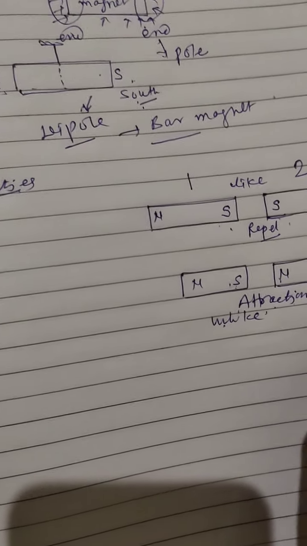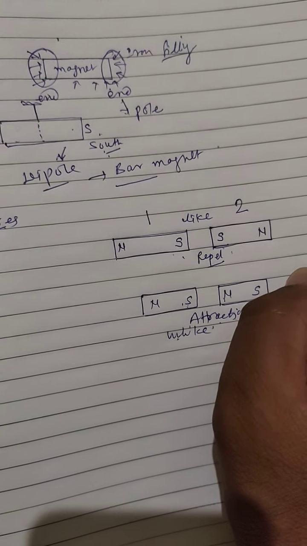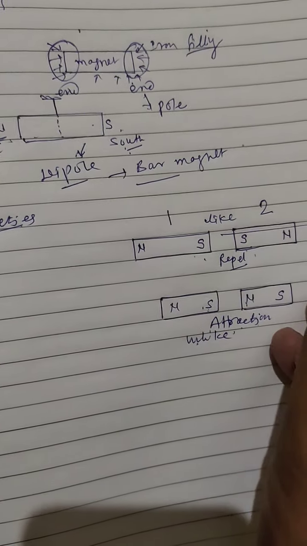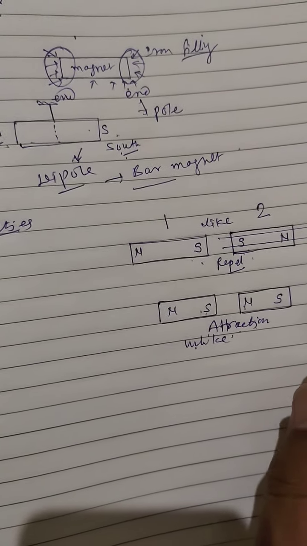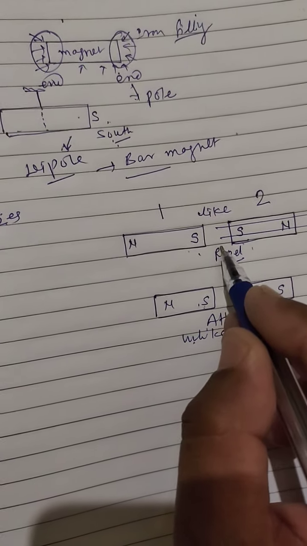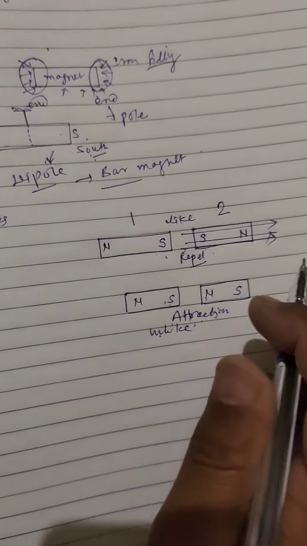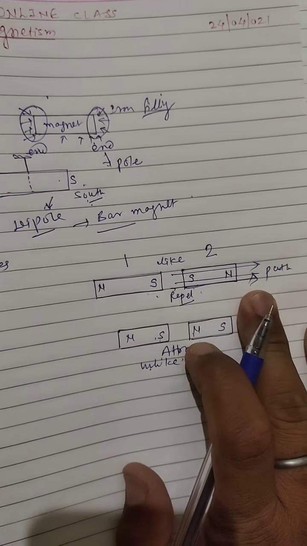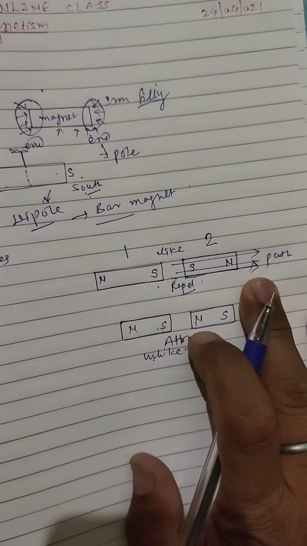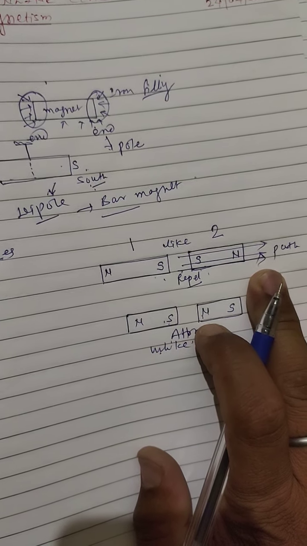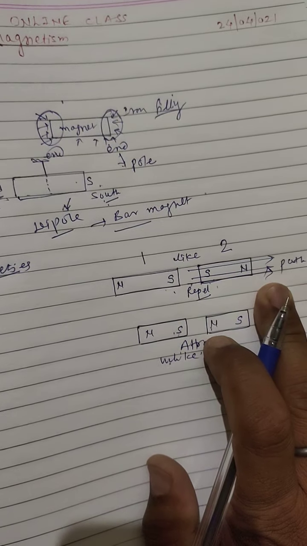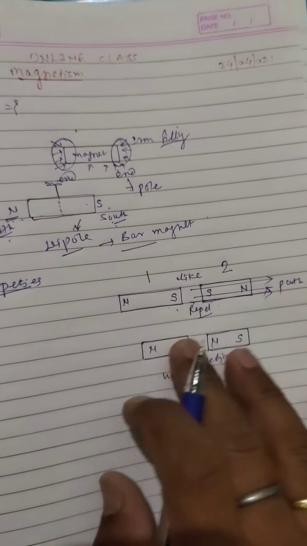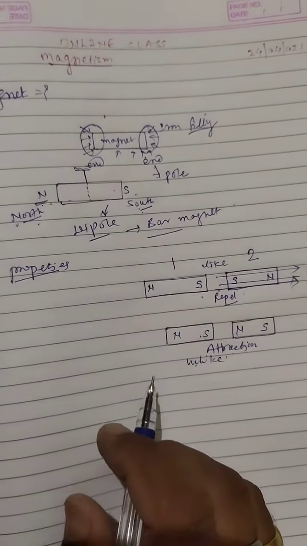When the second magnet is free to move, then this magnet will move in this direction. Here is the path. This path in which the second bar magnet or any other material moves freely, these paths are called the lines of forces. But these lines of forces are due to the magnet, therefore they are called the magnetic lines of forces.